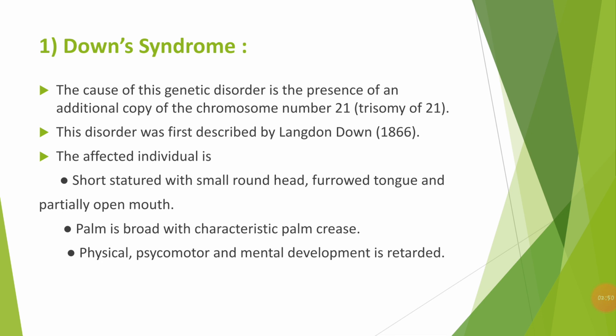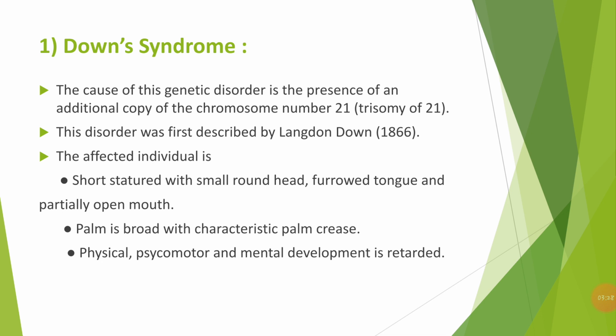This disorder was first described by Langdon Down in the year 1866, and that's why this syndrome is named after the scientist, Langdon Down. What are the characteristic features of a person affected with Down syndrome? Usually they are of short stature, with a small round head, the tongue is furrowed, and the mouth is partially open. Second, the palm is broad with a characteristic palm crease, meaning there are foldings on the palm.